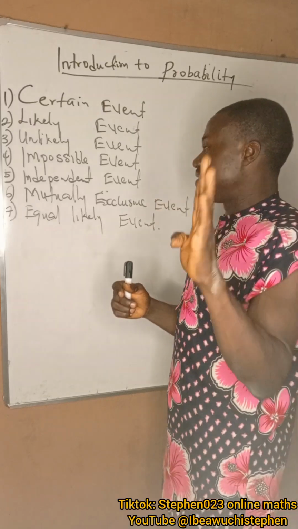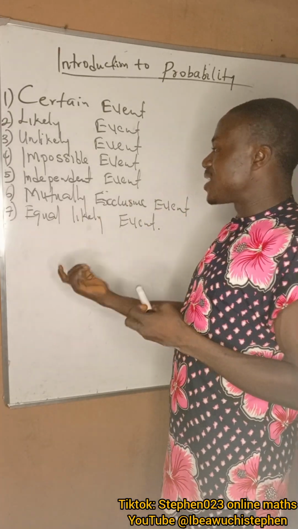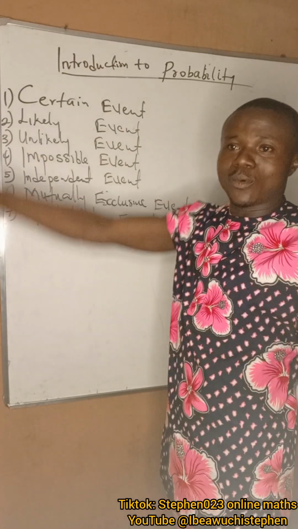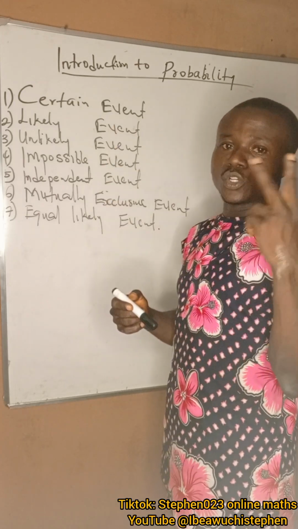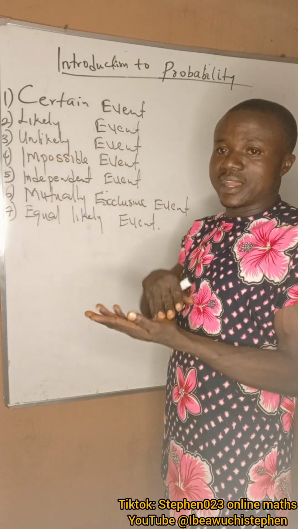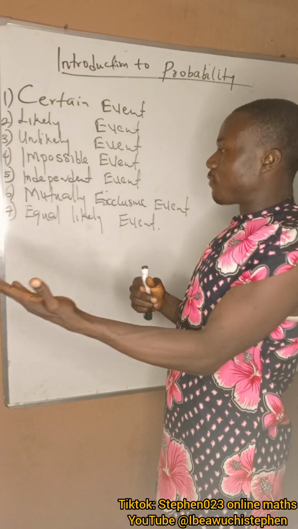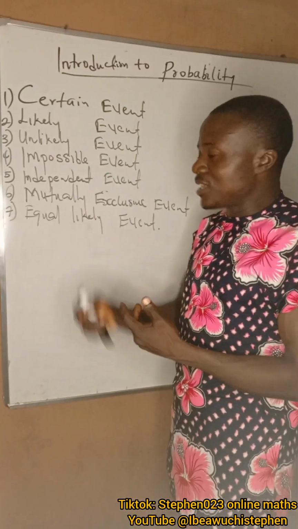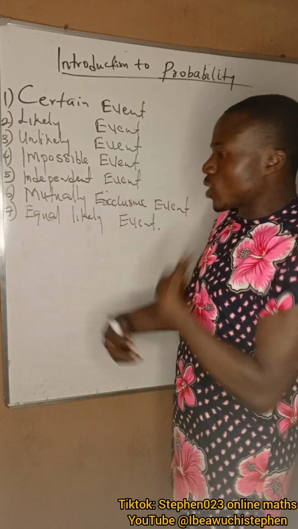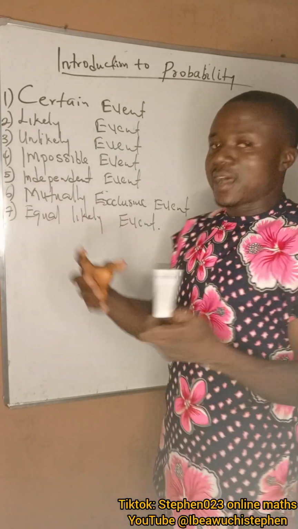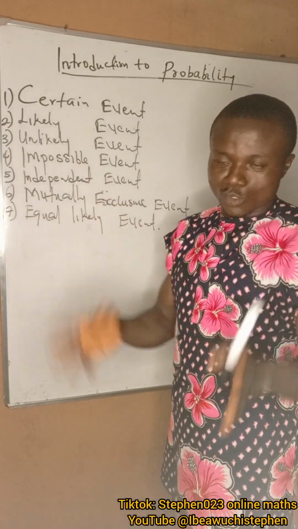Remember, a die has 6 sides. Again, a coin has just 2 sides, the tail and the head. If the tail appears in front, it will definitely stop the head from appearing. Such events, where one stops the other from occurring, are said to be mutually exclusive.